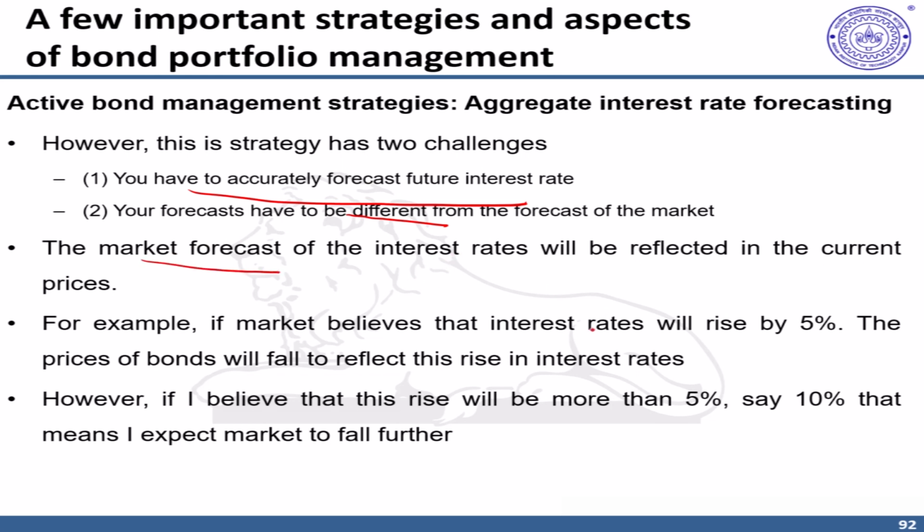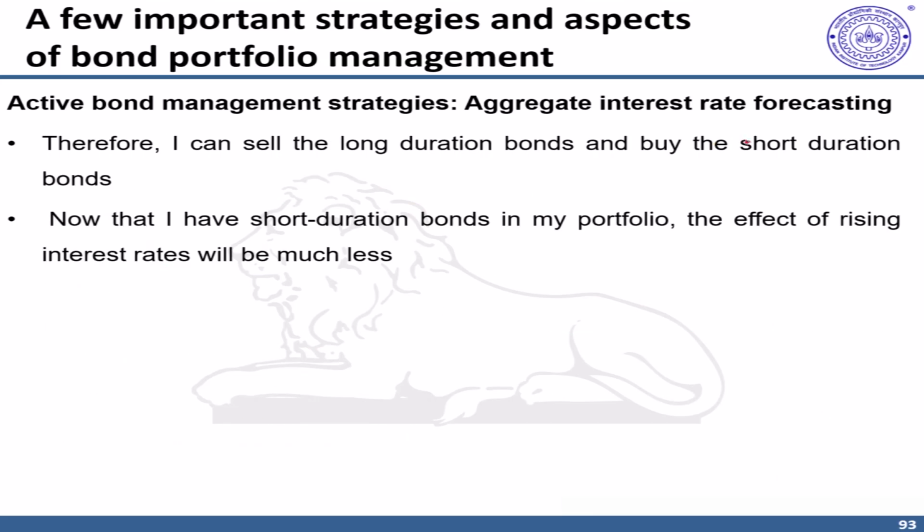So if the market believes that interest rates will rise by 5%, the price of the bond will fall to reflect this rise. Only and only if you predict that this rise will be more than 5%, say 7, 8, 9, 10%, and then that happens as well, and you predict it much better and earlier than the market, then you can expect a further fall, a more decline than what the market anticipated. And in that case, you can decrease the duration by selling the long duration bonds and buying the short duration bonds. Now that you have short duration bonds in your portfolio, the effect of rising interest rates will be much less. And a vice versa strategy can be thought of in case of a fall in interest rates.